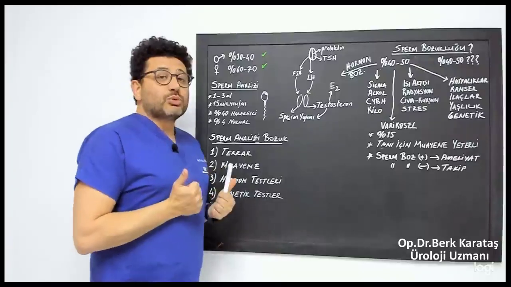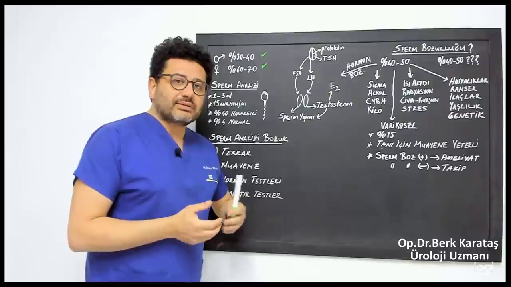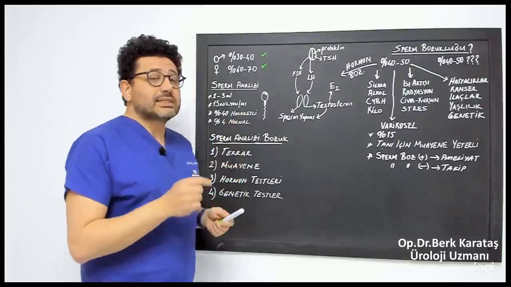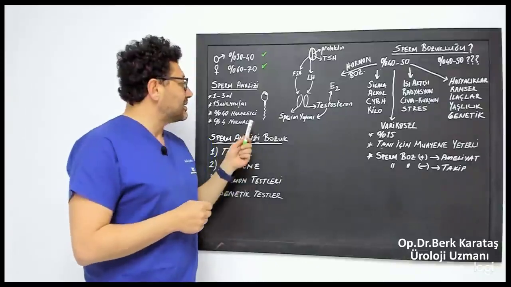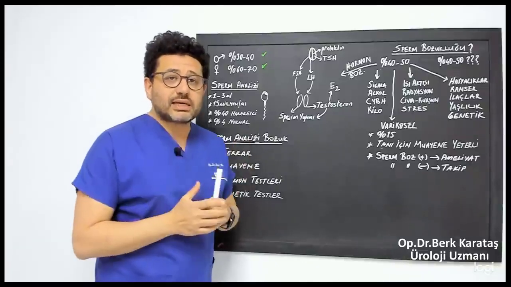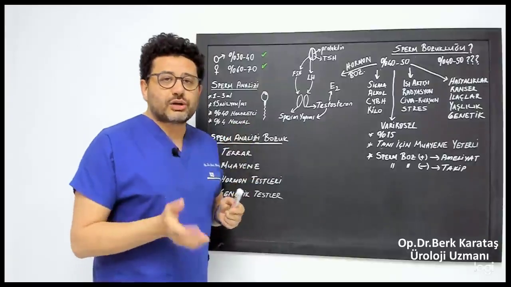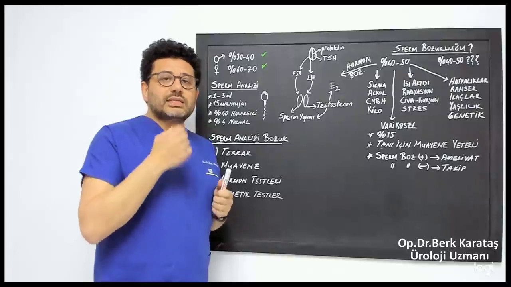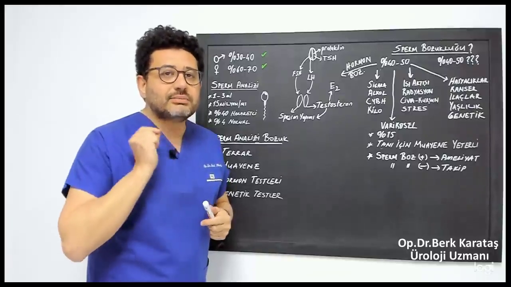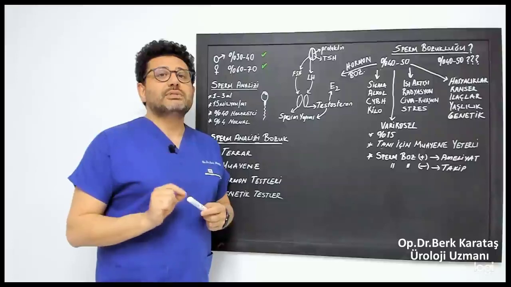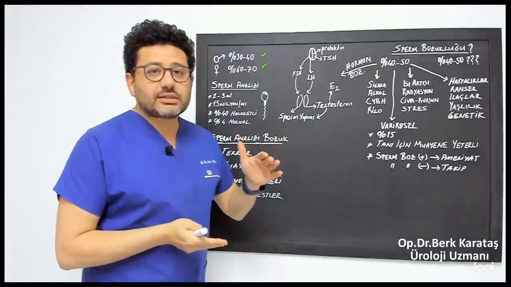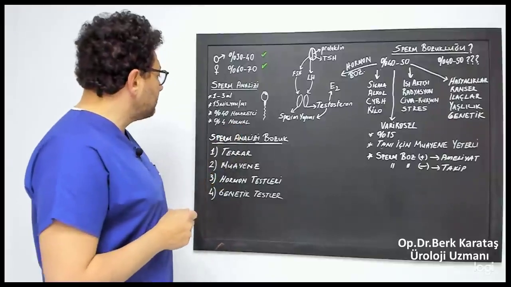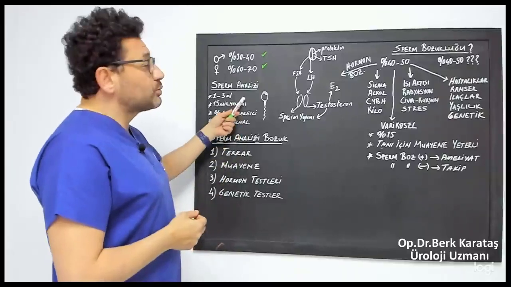Now there are a number of terms related to sperm disorders. Before I forget, let me put it this way. For example, one of the most important issues in sperm analysis is that the first thing you need to do is to evaluate the report. You can also look at it yourself, but it is very important to check whether your name and surname belong to you and whether there is the signature of the person who looked at this test at the bottom. When you receive such a report, it is very important to pay attention to your name, surname and the signature at the bottom, because someone has to take responsibility for this.